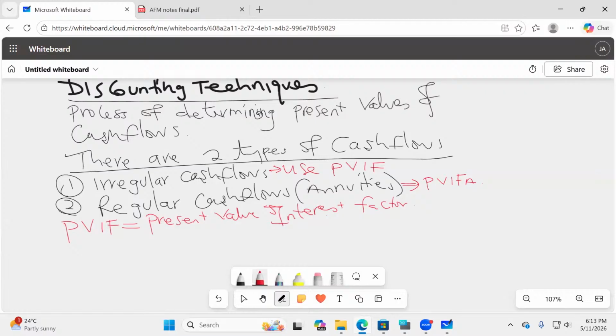How about PVIFA? Everything will remain the same: present value interest factor, but this time round the A stands for annuity. Present value interest factor of an annuity.